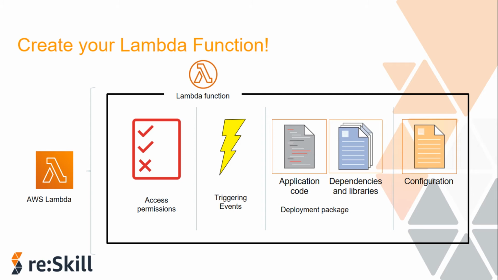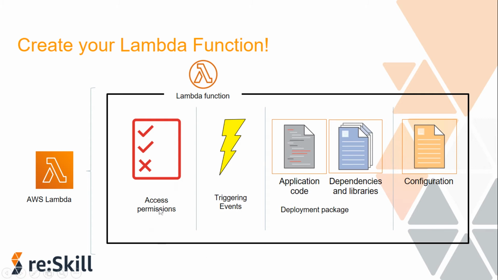When you create a Lambda function, you define the permissions for the function and specify which event triggers the function. Then you create a deployment package which will contain the application code and any dependencies and libraries that are needed to run your code. And finally you configure the runtime parameters such as memory, timeout and concurrency. When your function is invoked, Lambda will run an environment based on the runtime and the configuration options that you selected.